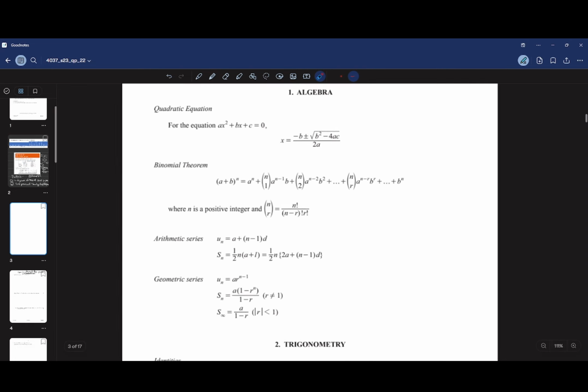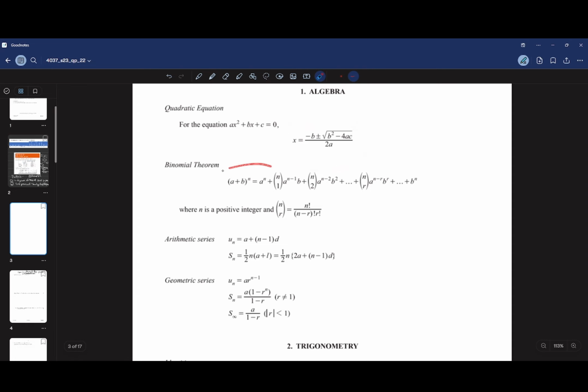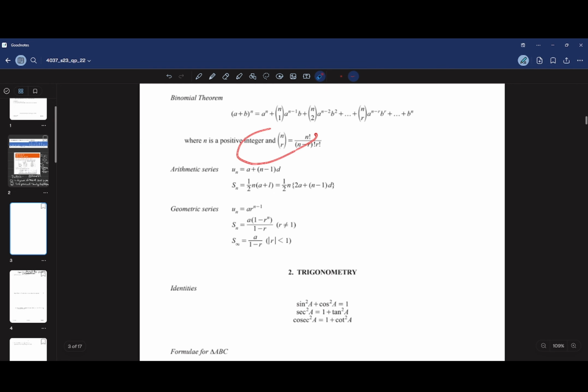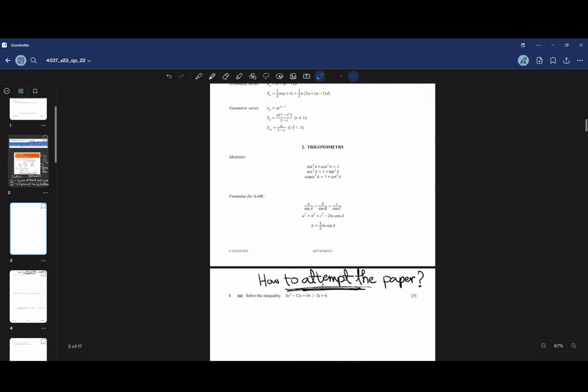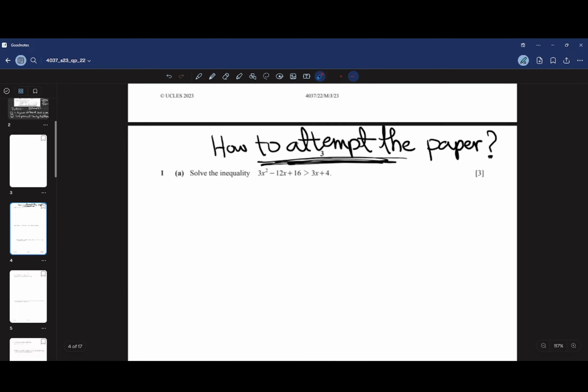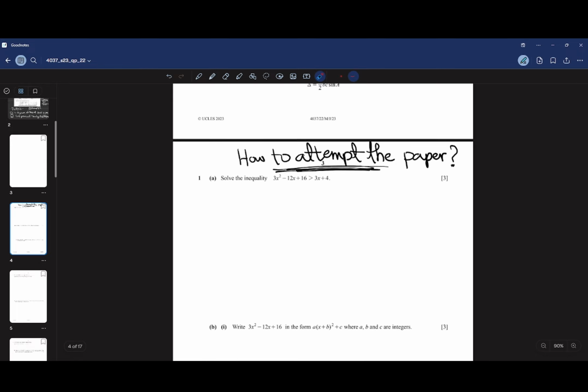Okay. Then here is the formula sheet, the binomial theorem, where n is positive. Arithmetic series, geometric series, then trigonometry and area and all the stuff. So here is the inequality part, algebra, easy.